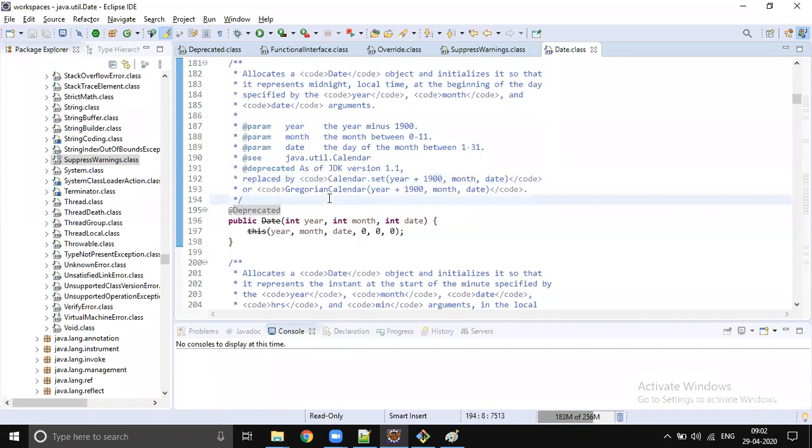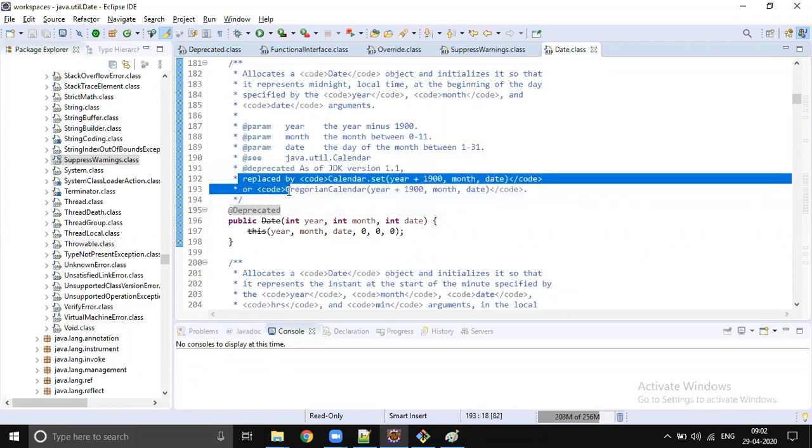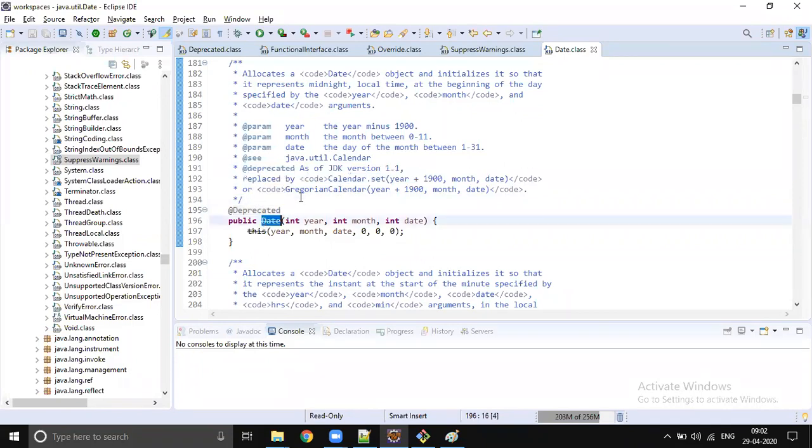Anything you want to use in your code, say you wrote a method and you felt this is not a proper way of doing things. Then you wrote another method which gives better performance, better results. Then you ask people to use that, but we can't delete the old method, because if you delete it, we don't know where all it will break. So we mark that as deprecated. We give some kind of intimation: hey, boss, this method is no more useful. If you want the same kind of benefits, you get them by using some other method. So you have to specify a replacement also, meaning this code has to be replaced with something else.